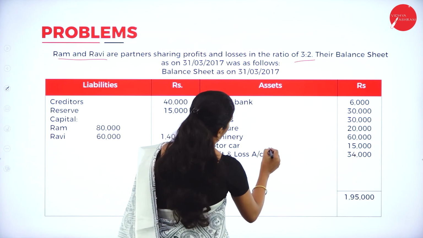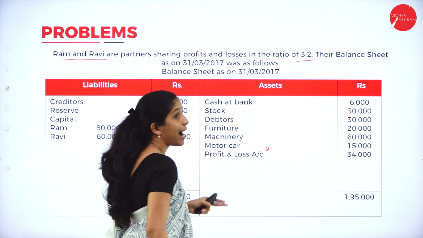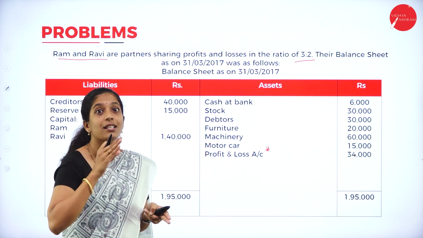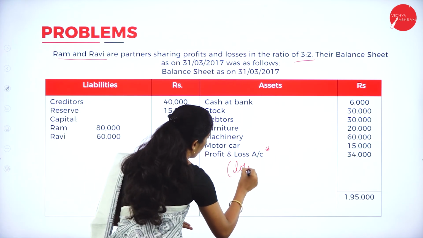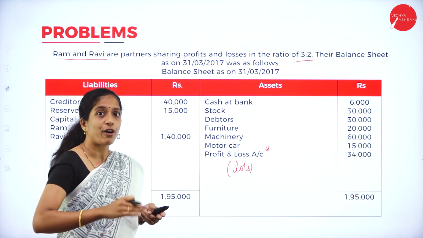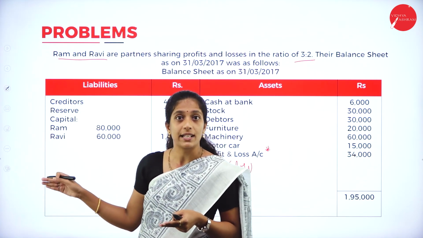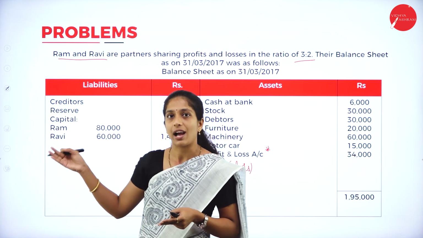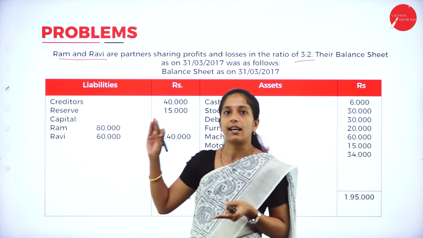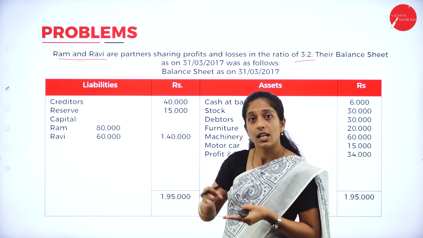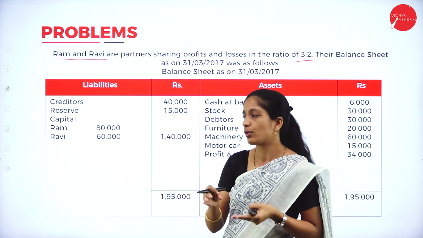Now remember here, profit and loss account is on the asset side. It means what? It is loss. Whereas in the earlier problem, profit and loss used to be on the liability side, which means profit, and we transferred it. But in this problem, profit and loss account is on the asset side. It means loss. We have to transfer that loss also.